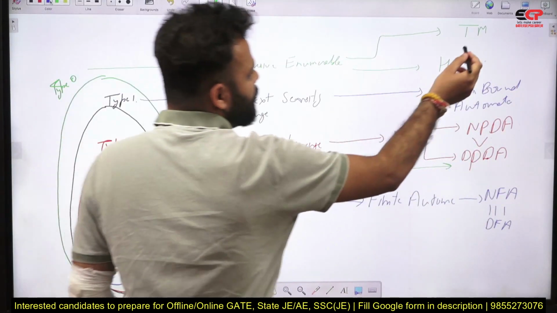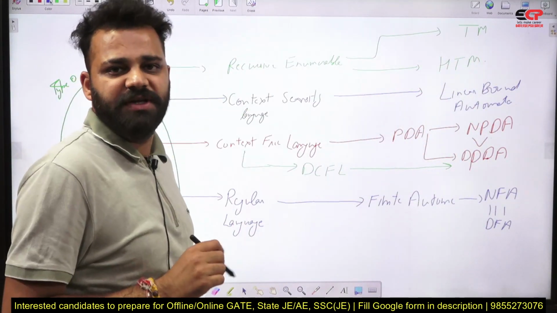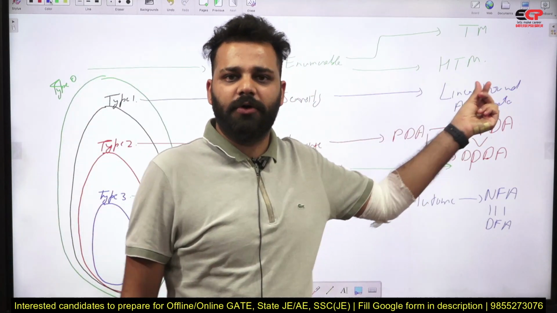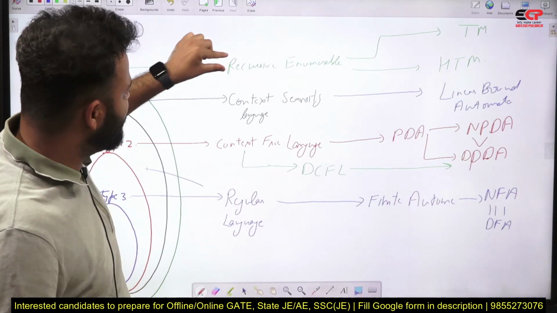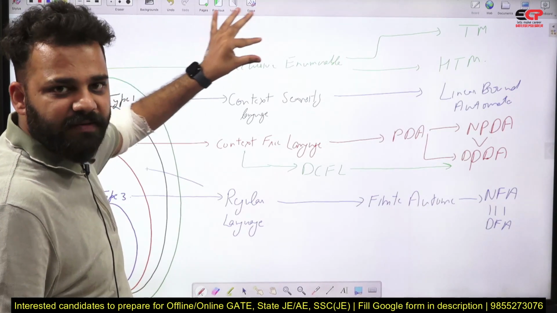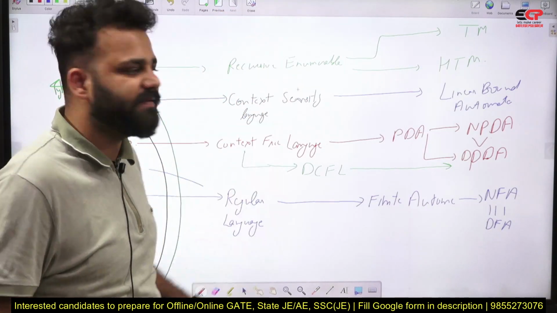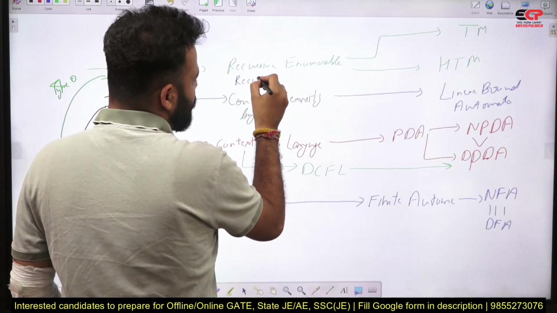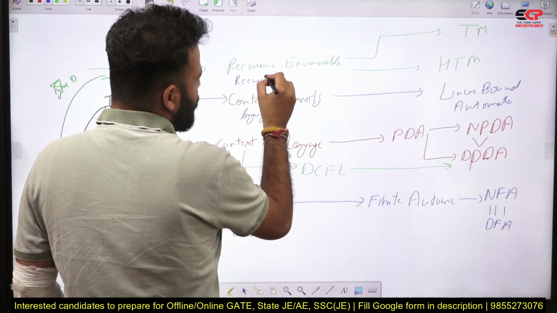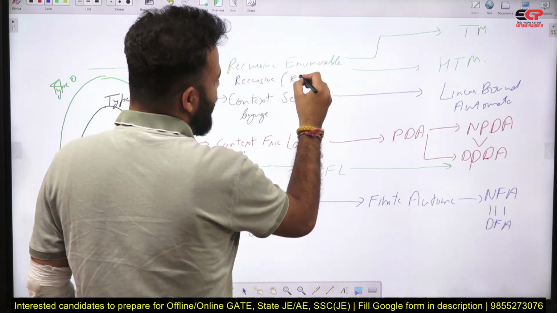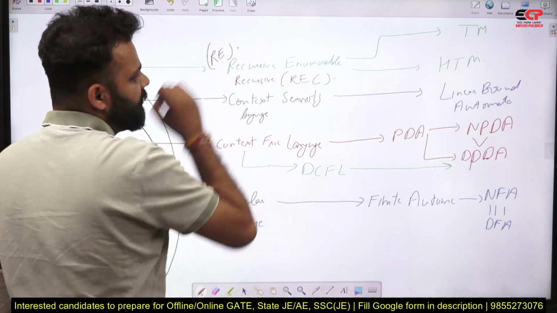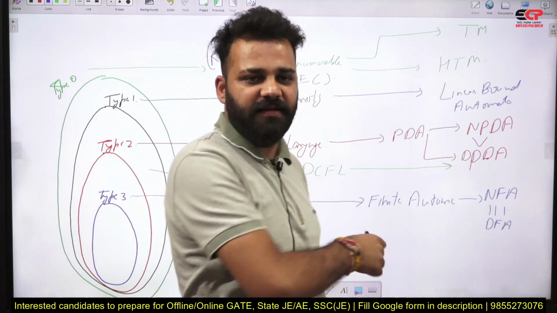So if there is a machine which is less powerful than Turing machine, then there must be, but HTM is more powerful than linear bound automata, so there must be a set which is smaller than the recursive enumerable but bigger than the context sensitive. So that set is called recursive languages, REC. Recursive enumerable is called RE languages. So these are the machines and these are the sets.